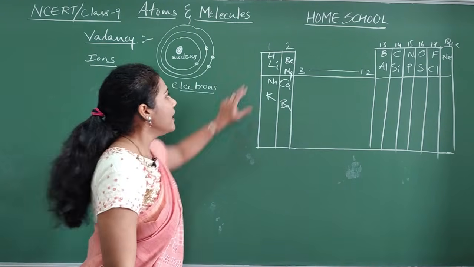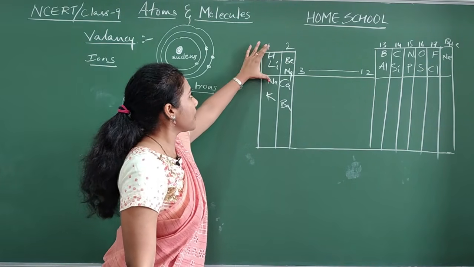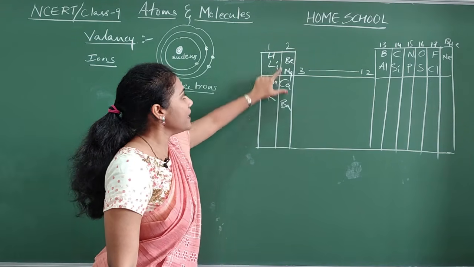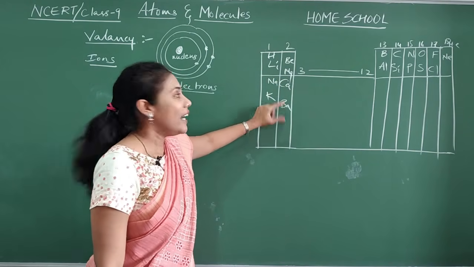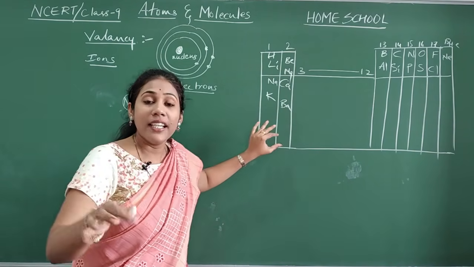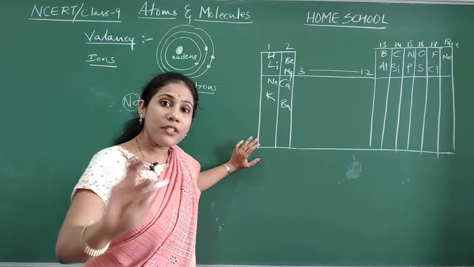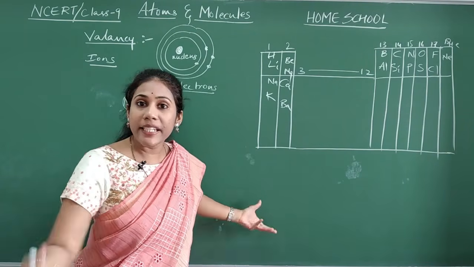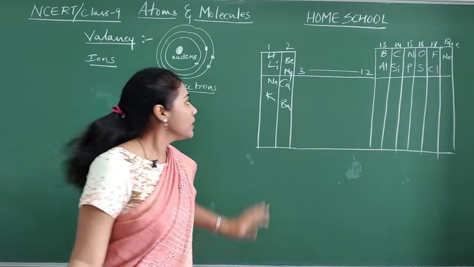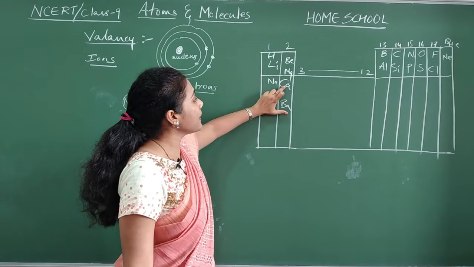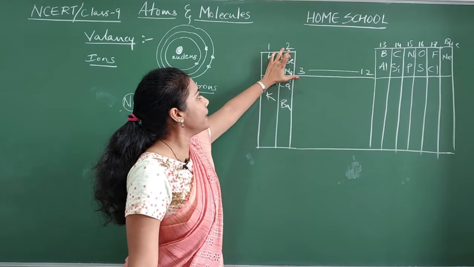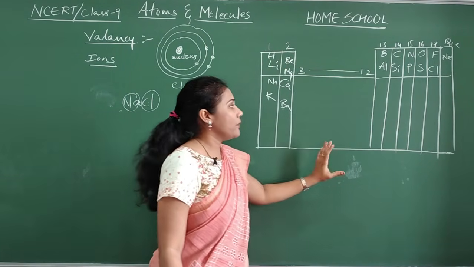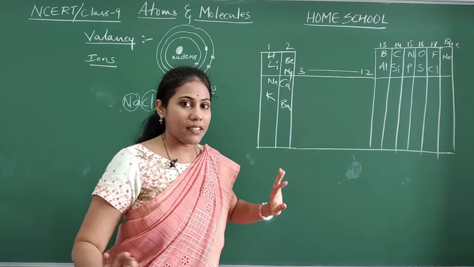What you have to remember is hydrogen, lithium, sodium, potassium come in the first group. Beryllium, magnesium, calcium, barium. See, I indicated with their symbols, I didn't write the full name. That's why it's very important to remember the symbols of an element. Clear? If you don't know the symbols of an element, we can't do anything in chemistry chapters. Beryllium, magnesium, calcium, barium, all these elements come in group number 2. We don't discuss group number 3 to group number 12. We will discuss them later in the higher classes, 10th standard.